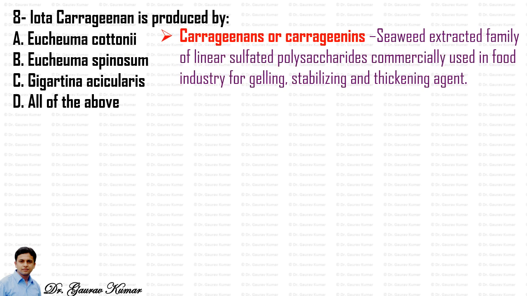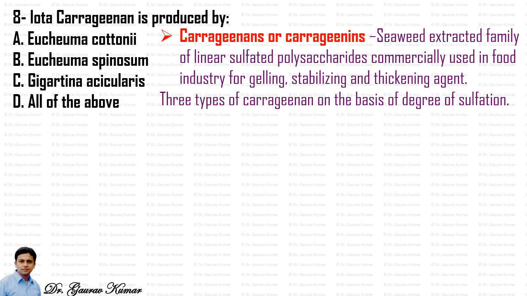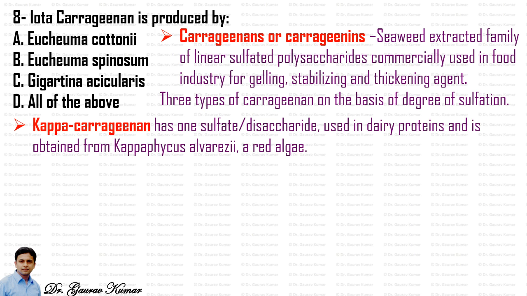Carrageenan, or carrageenans as we call it, is a seaweed-extracted family of linear sulfated polysaccharides commercially used in the food industry as a gelling, stabilizing, and thickening agent. There are three types of carrageenan on the basis of degree of sulfation. The first one is kappa carrageenan. It has one sulfate per disaccharide, is used in dairy proteins, and is obtained from Kappaphycus alvarezii, a red alga.